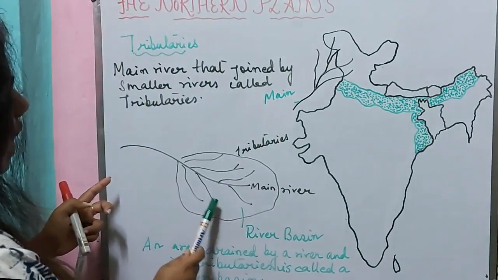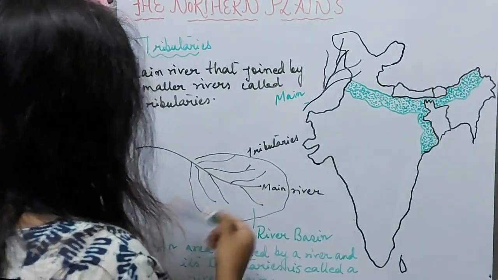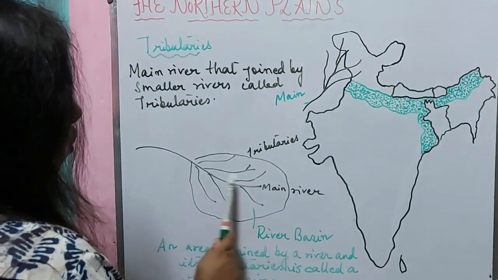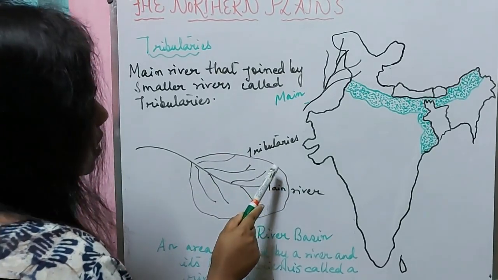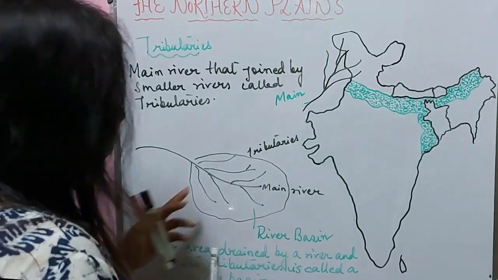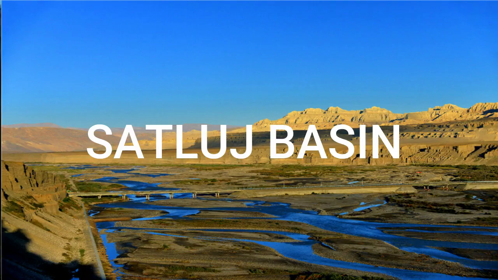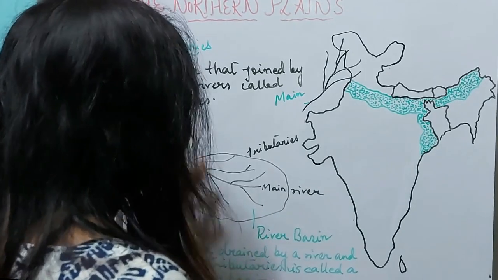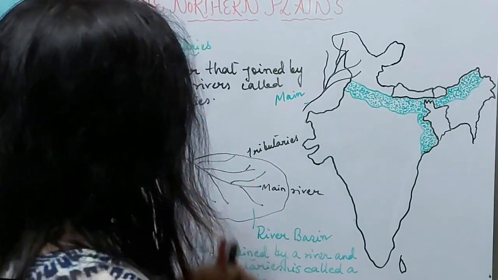So I hope you can understand. Now just see, suppose this is river Ganga and these are the tributaries. So this is the area where river Ganga and its tributaries are draining, and so this is referred to as a basin. So we can call it the Ganga basin. Why? Because it is drained by the river Ganga. Suppose it is for Satluj, it will be called a Satluj basin. So whichever river and its tributaries drain a specific area, it will be referred to as the basin of that river.